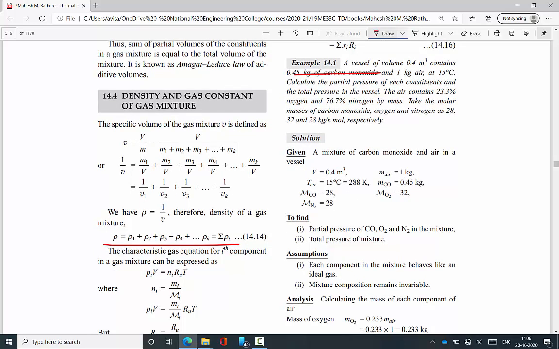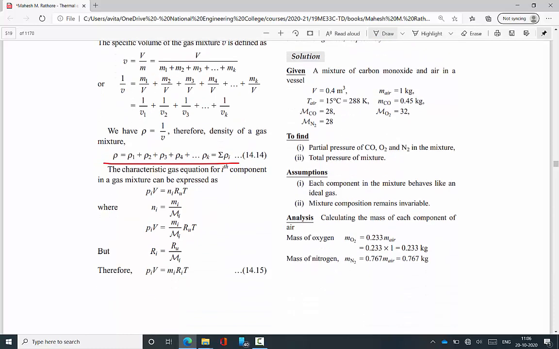Then assumptions: first assumption, each component in the mixture behaves like an ideal gas, and the mixture composition remains invariable. The mixture has a fixed volume, and no gases escape the container, so the composition of the mixture remains invariable. Then analysis.